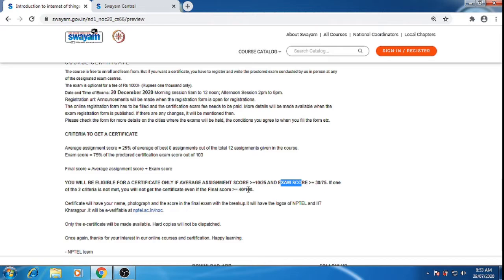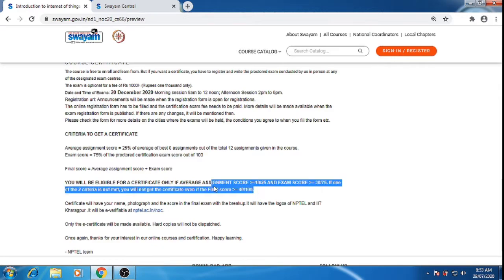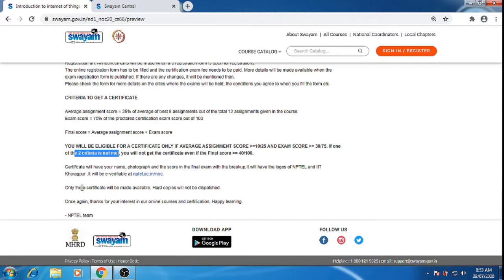Again some confusion may be there. If we get assignment score as 5 out of 25 and exam score as 40 out of 75, at that time we don't get the certificate, because it says that these two criteria should be met. Then we will get the certificate in terms of the E-certificate, that is online. Hard copies are not dispatched from the previous semester.